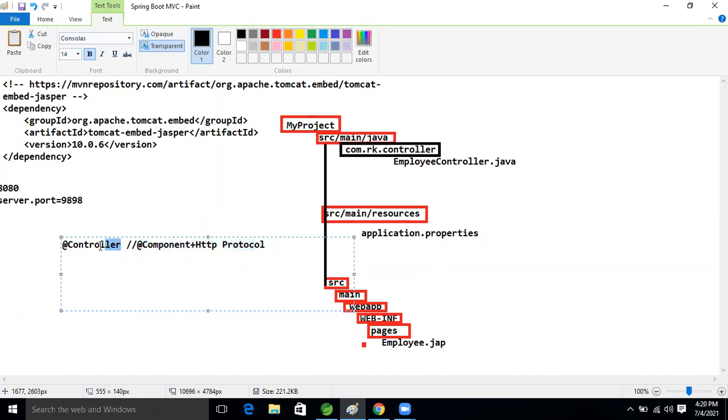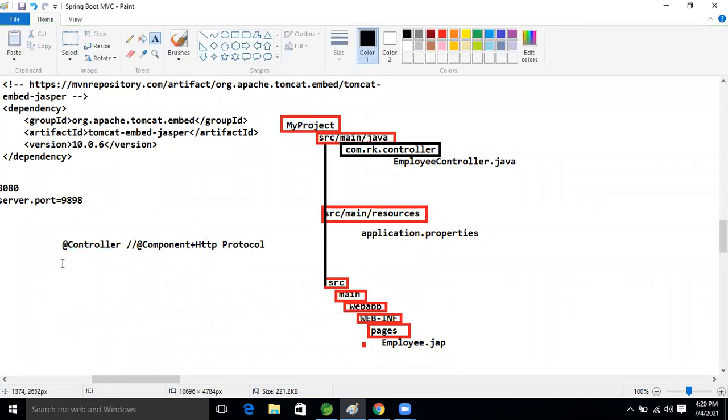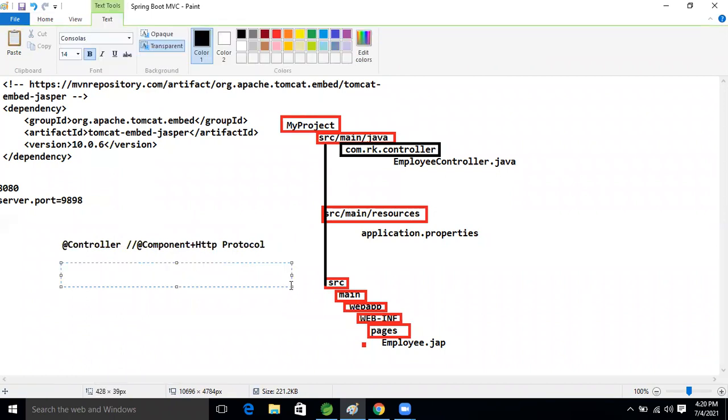The Component annotation is there, and this is also a stereotype annotation. To specify our method, what annotation will we use? Request.